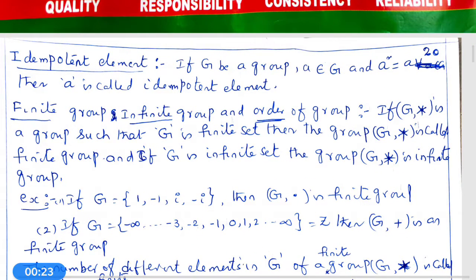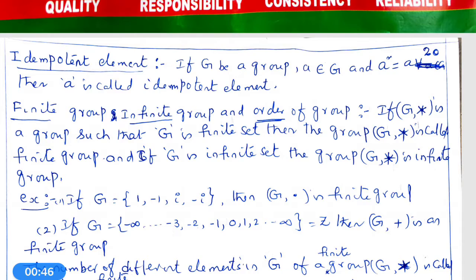Today, I am discussing certain concepts on group theory and problems based on it. First of all, what is meant by an idempotent element in a group? If G is a group, A is an element in G, and A square is equal to A, then A is called idempotent in the group G.